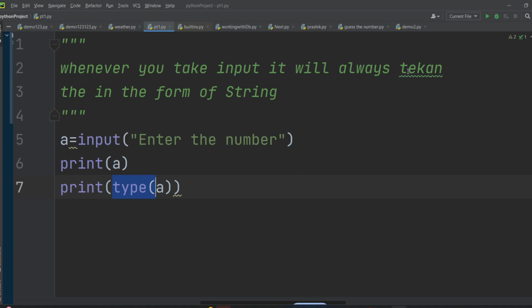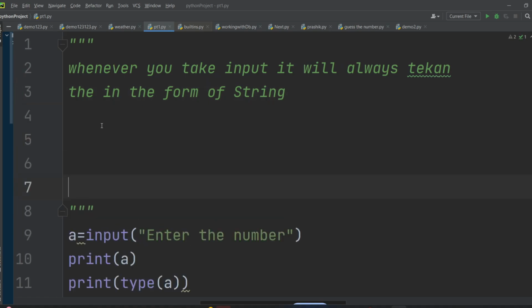You can't do these arithmetic operations on string. Suppose you have 10, and plus, and it is a string, that's why I am mentioning this inside quotes. So I will write 10 plus 20.